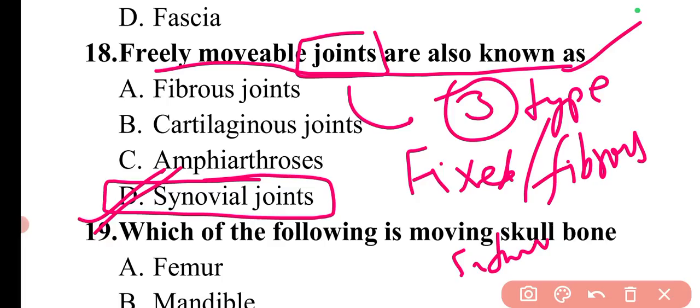If you have seen our skull, there is no movement between the joints. Our cranium is made up of different bones, but these are joined via sutures, so we cannot move half of the skull. So these are the fixed bones.